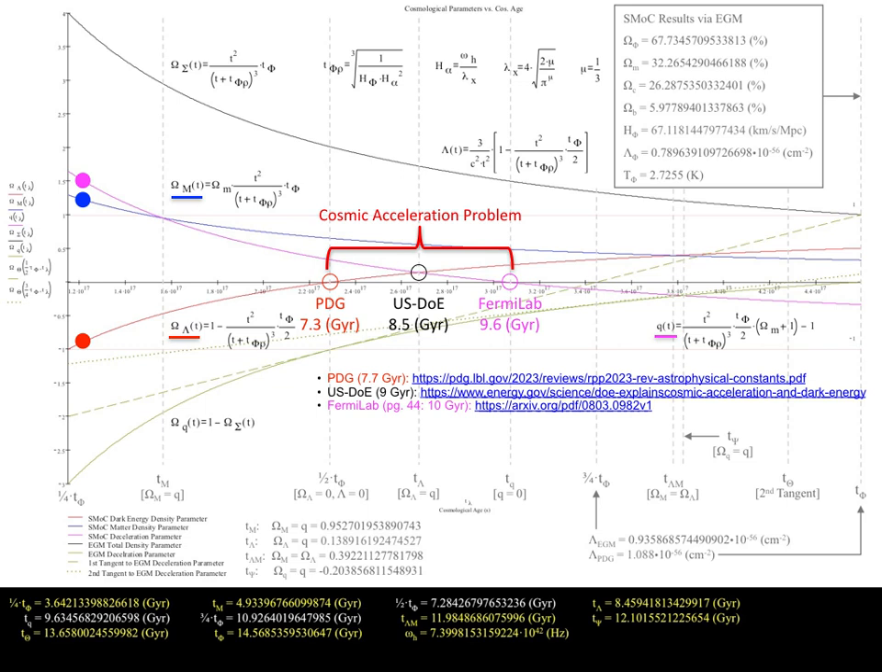Well, it means that the universe has undergone two instances of cosmological acceleration. The first instance occurred immediately after the Big Bang, whilst the second instance occurred at a cosmological age of approximately 9.6 billion years. Thus, the particle data group and U.S. Department of Energy estimates are evidence of cosmological events, but not cosmological acceleration. Hence, the cosmological acceleration problem, which we have identified.